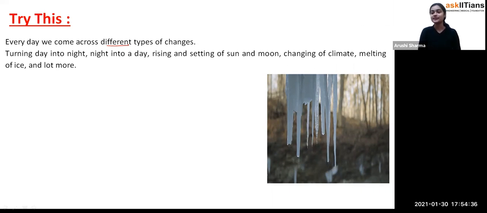Exactly, for example students, when there is the summer season, obviously everyone wants to drink cold water. No one wants hot water, everyone wants cool water. So what we do is freeze our water so that we can drink it and get cool in the summer season. But in the winter season we want very normal water or warm water. So that is how this is also a kind of change. We are surrounded by change, and that's the chapter we are going to start today.